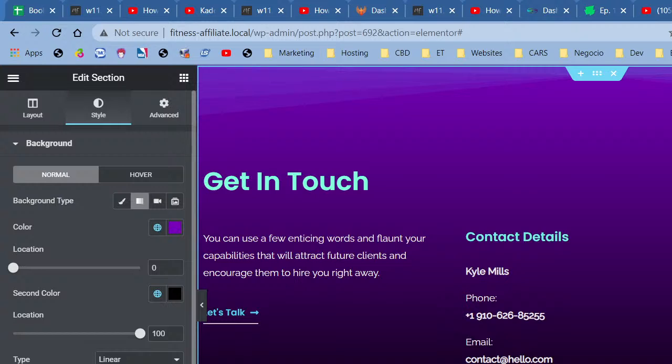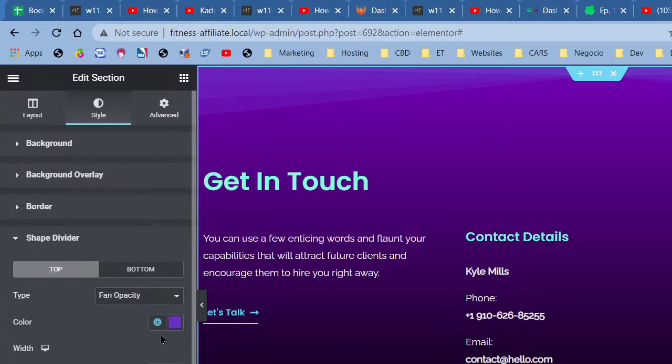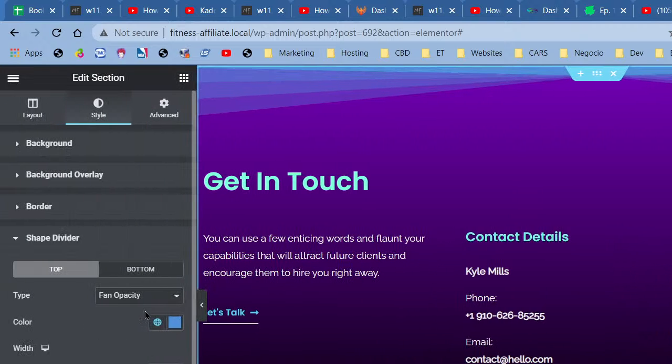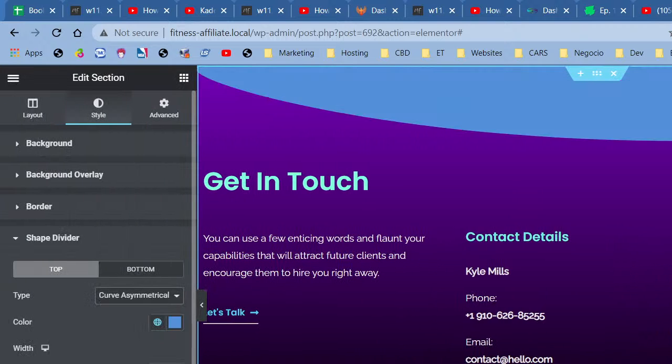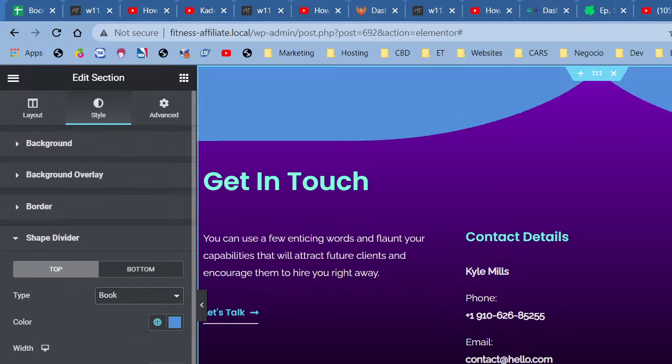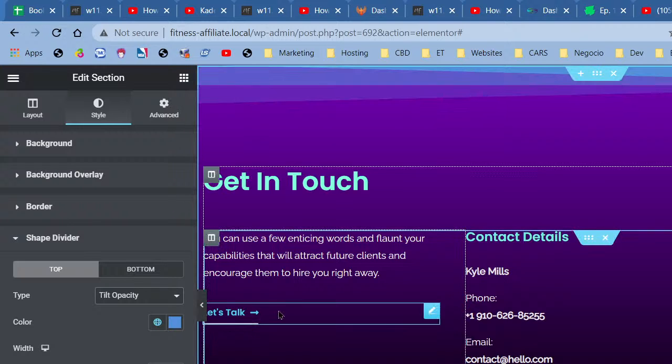Alright. So divider, shape divider. And that's that. So I'm just going to go to bring to front. I'm going to go ahead and change this to this. Okay. So let's see. I just need something to make it distinguishable, guys. So it's not what we're gonna go with at all. Okay, I'll just work with that.